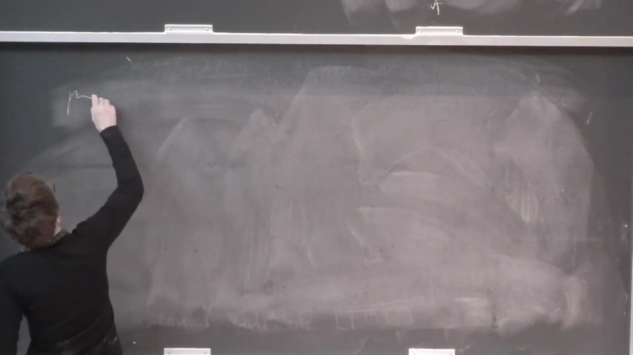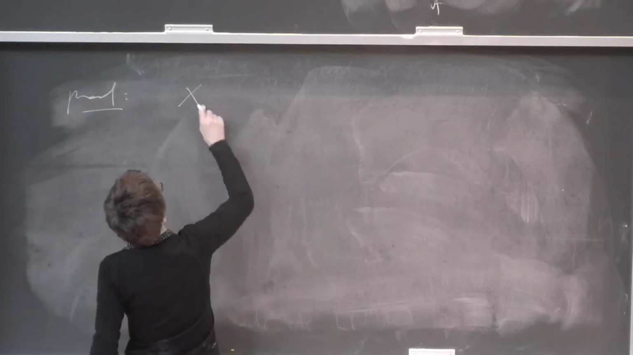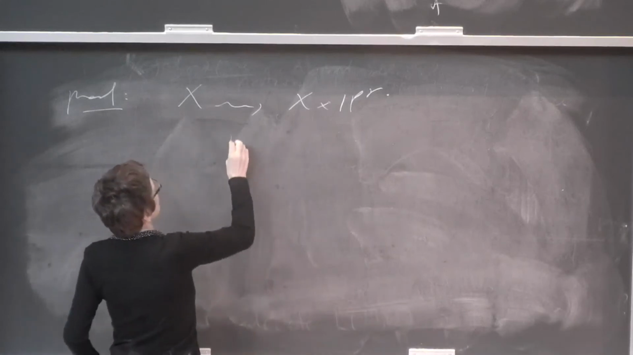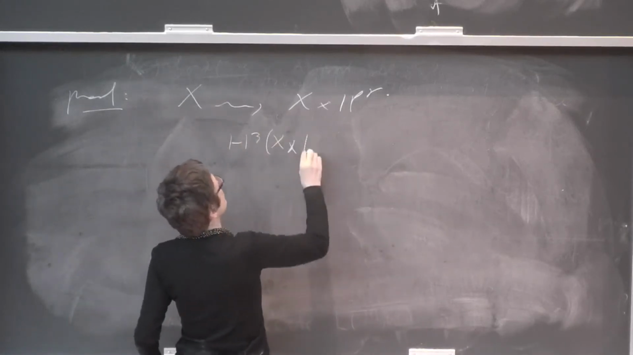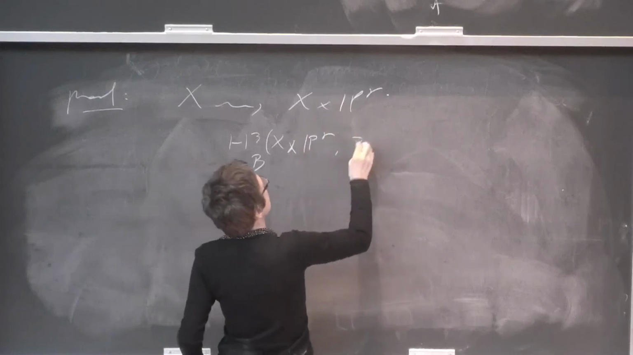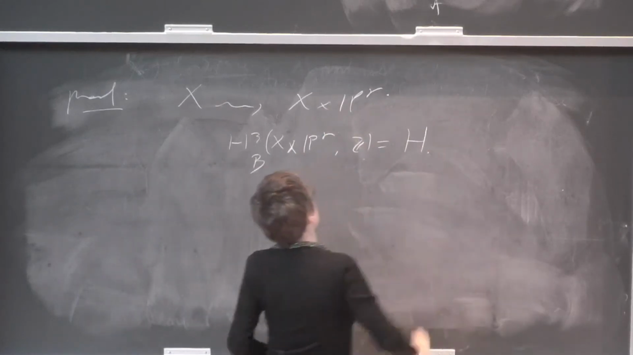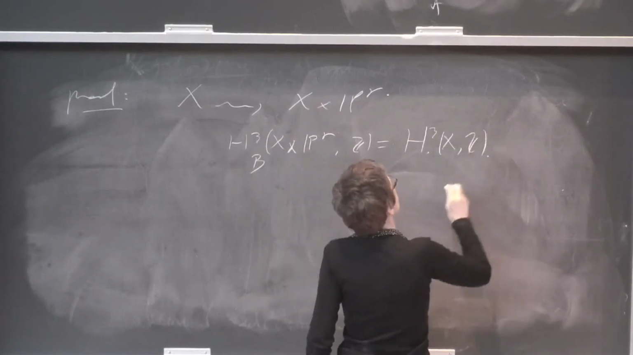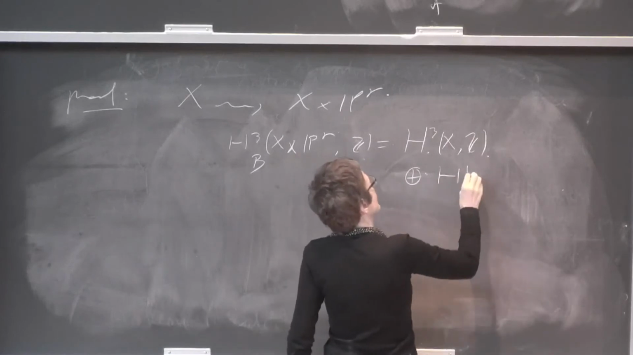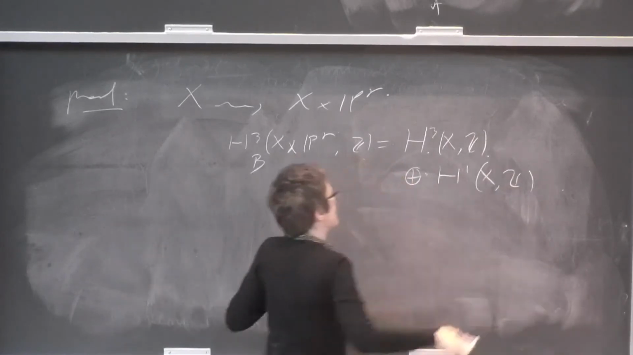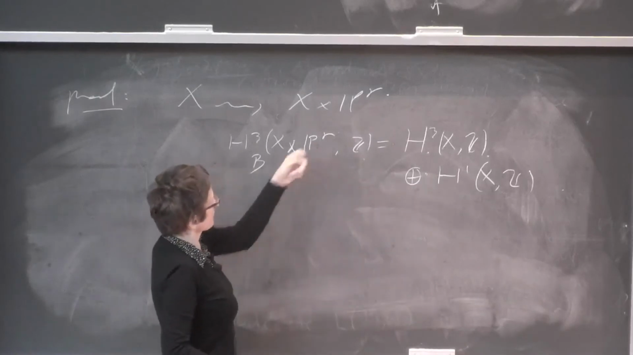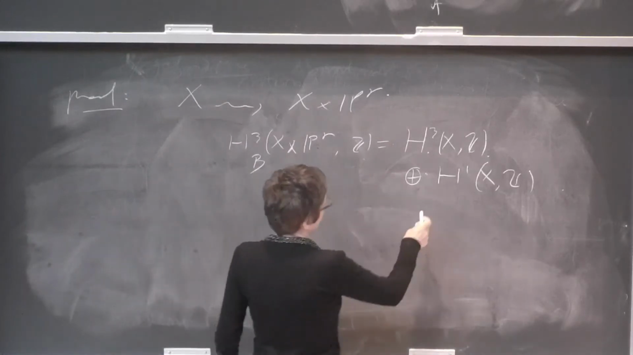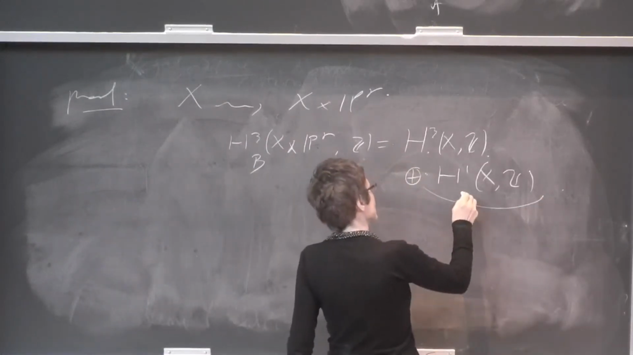So proof. Again, if you replace X by X cross P^r, the cohomology of X cross P^r is just the cohomology of X plus H^1 of X. Okay, you have to multiply here by the generator of H^2 of P^r. And this group has no torsion.